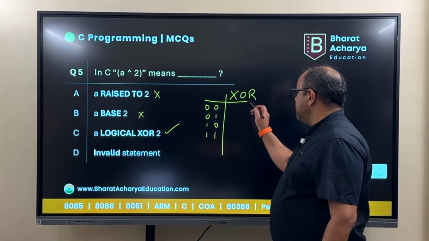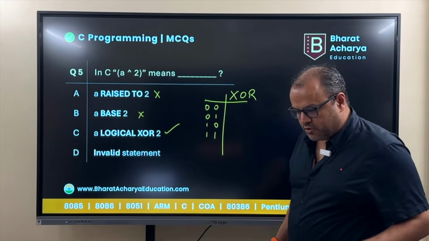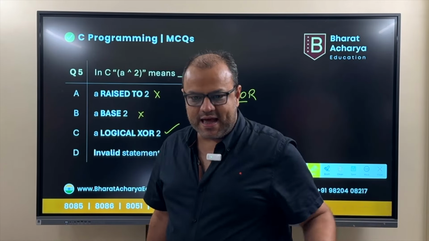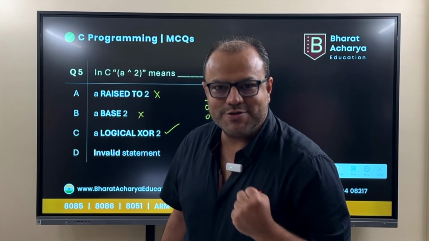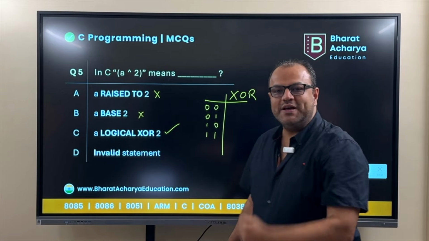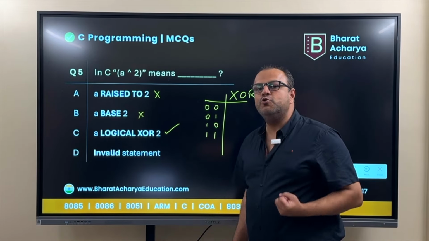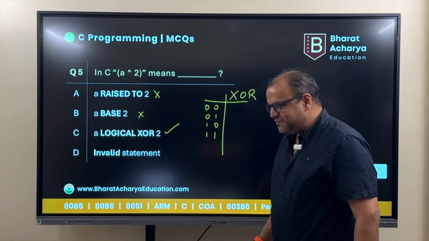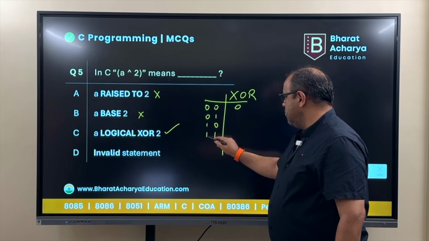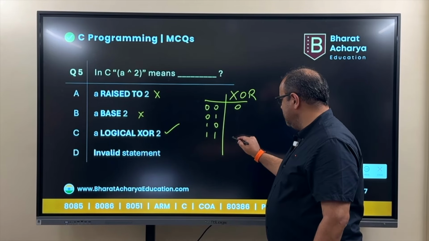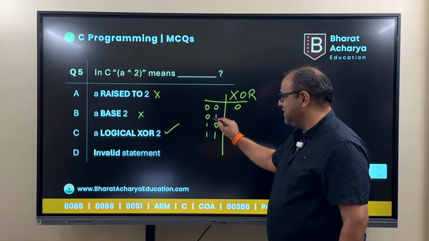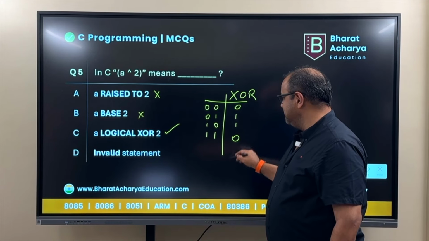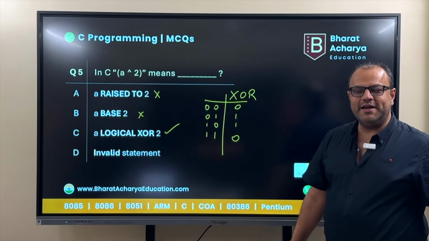Anyway, so XOR means exclusive OR. What does the word exclusive mean? If I have something that nobody else has in the room, then it is called exclusive. Only one of them has it. So exclusive OR means they should be exclusive, which means they should be different from each other. 0, 0. Are they different? No. 1, 1. Are they different? No. 0, 1. Yes, they are different from each other. One of them is 0, the other is 1. One of them is 1, the other is 0. So this is how the XOR gate behaves.